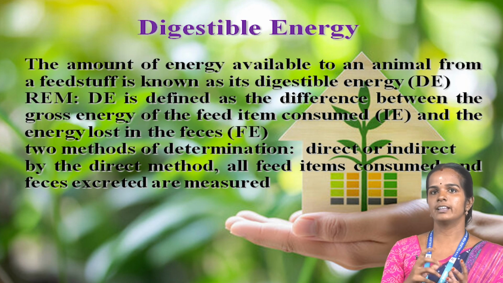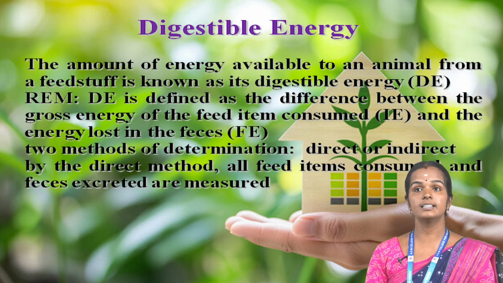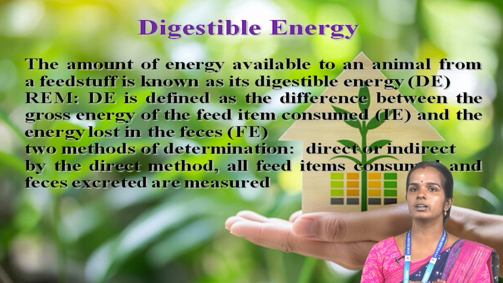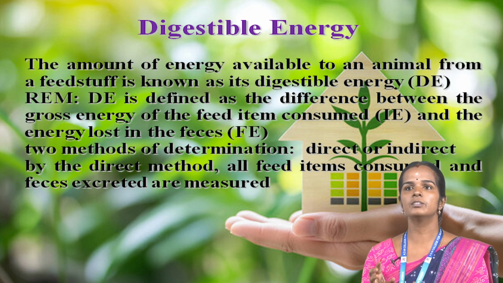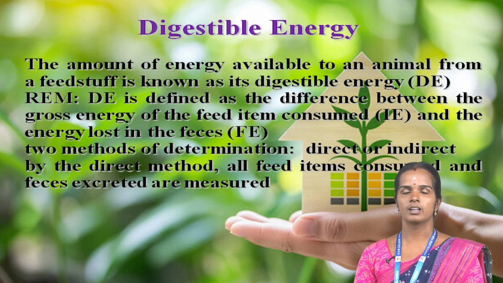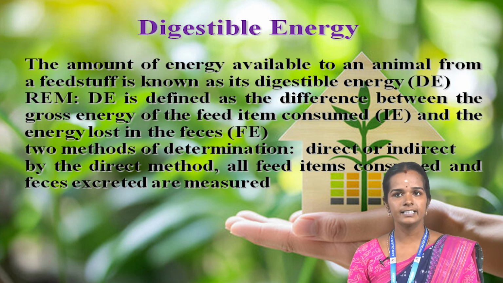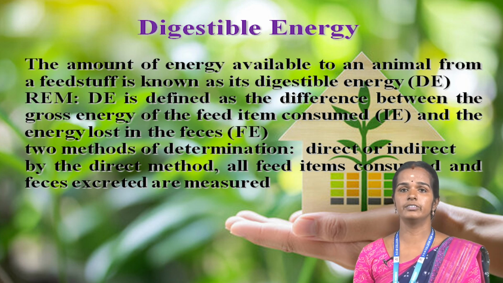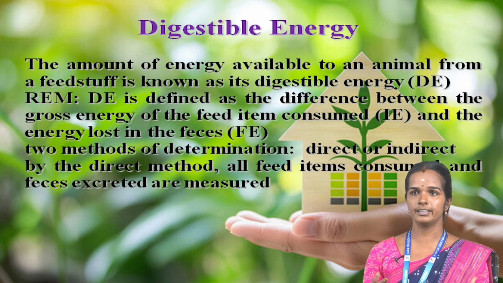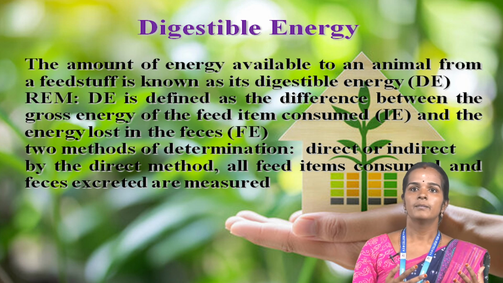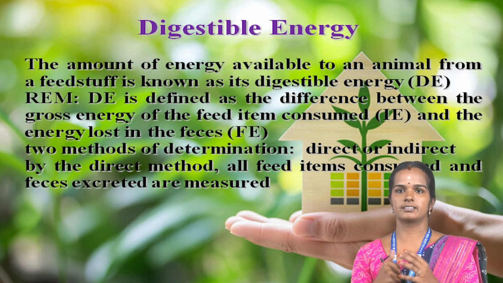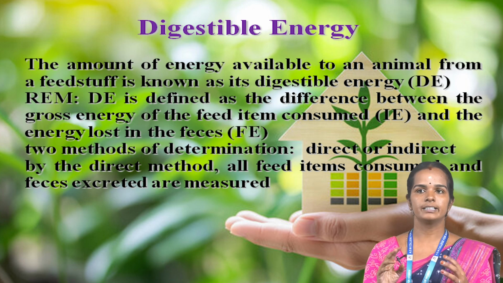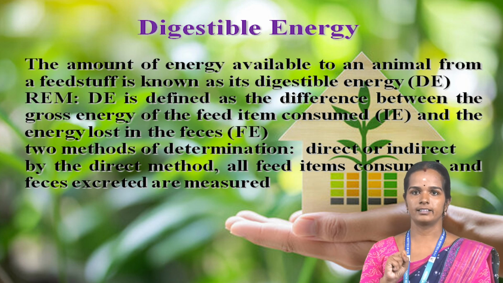Digestible energy. The amount of energy available to an animal from a feedstuff is also known as digestible energy, DE. DE is defined as the difference between the gross energy of the feed item consumed and the energy lost in the feces. There are two methods of determination, direct or indirect.